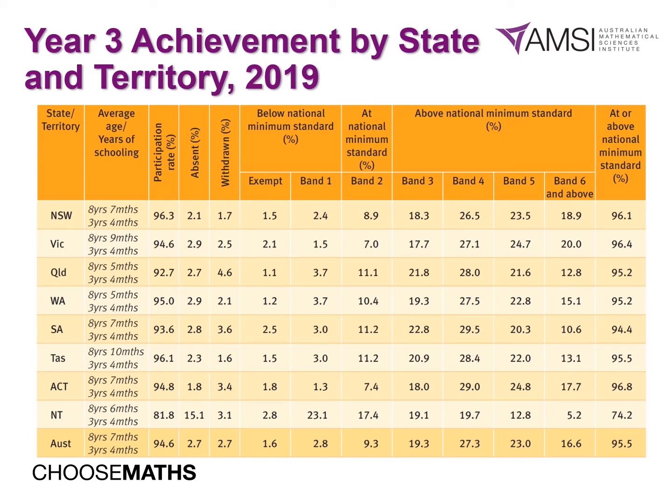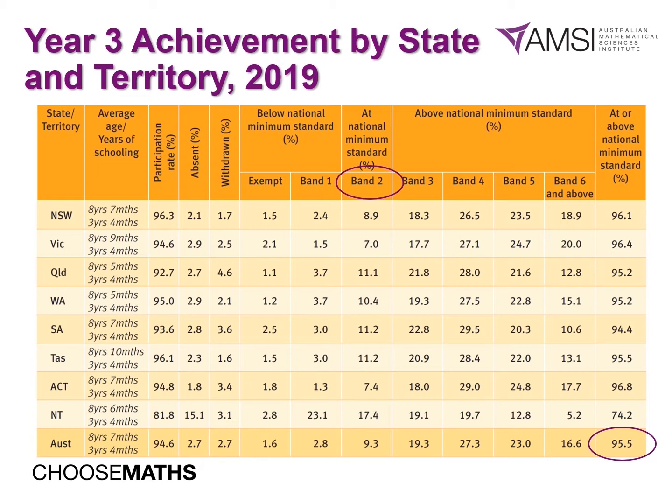Firstly, we'll look at some Year 3 national data. This table shows the percentage of students in Year 3 in 2019 in each state or territory that were at or above the national minimum standard. For Year 3, the national minimum standard is Band 2. At the national level, there were 95.5% of Year 3 students in schools across Australia who were at or above the national minimum standard.